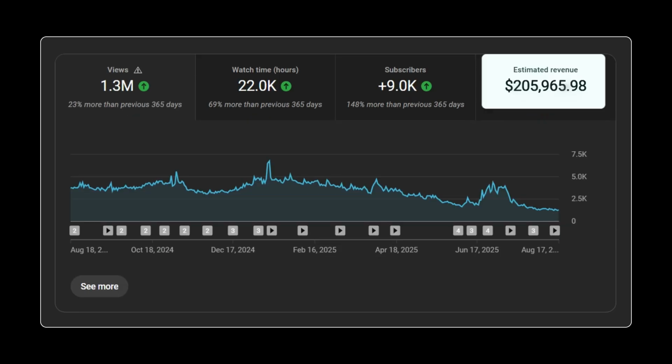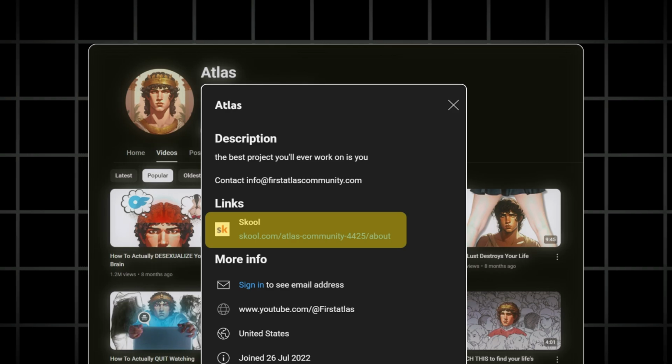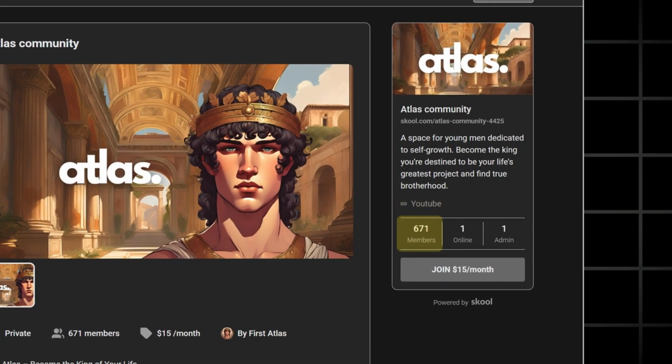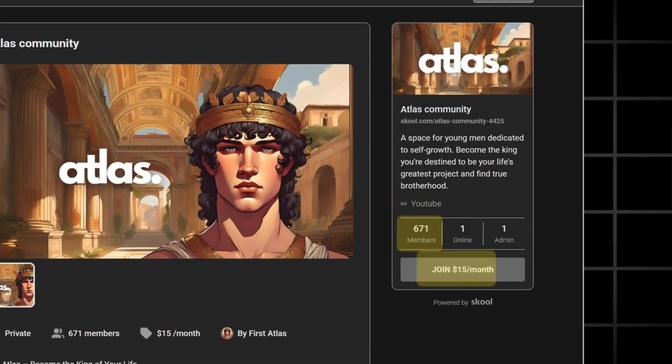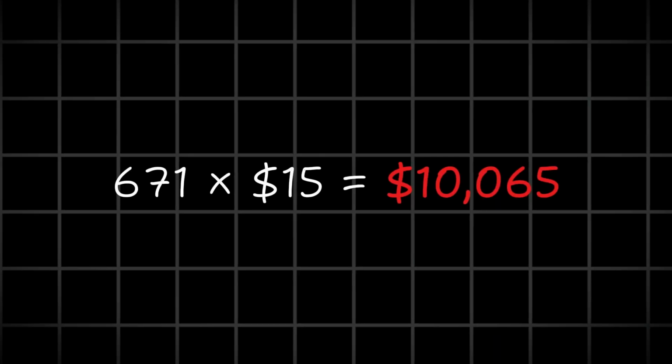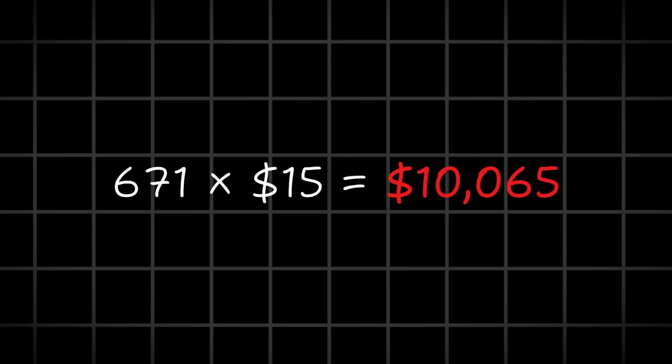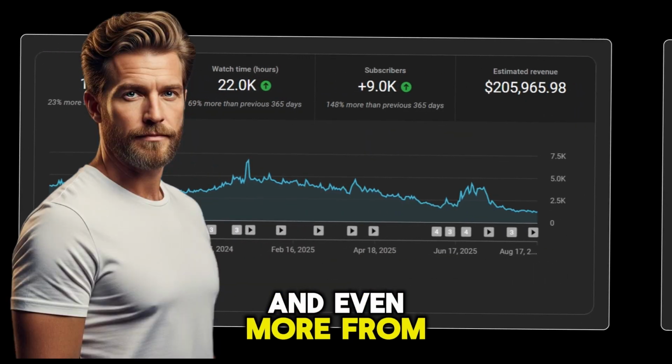Besides AdSense revenue, some creators build paid communities. One channel has over 670 members, each paying $15 per month. That's more than $10,000 every month just from the community, and even more from ads.